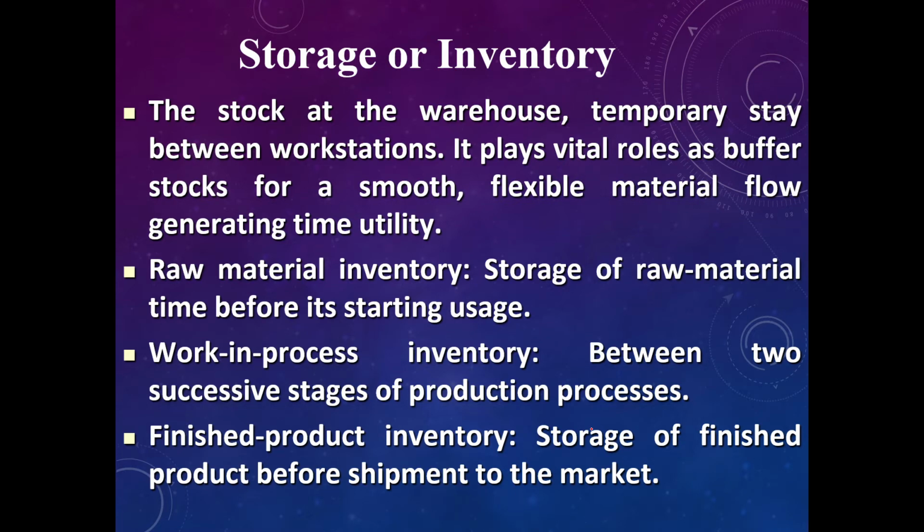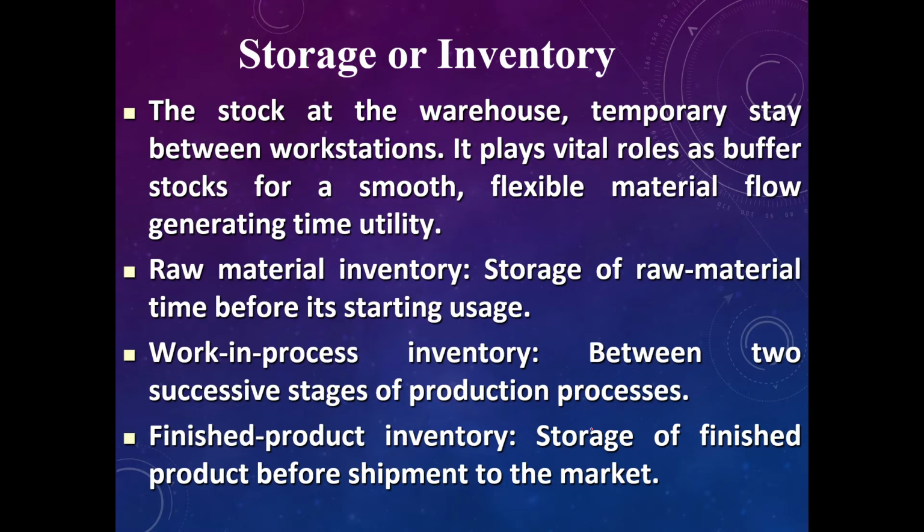And then storage or inventory: the stock at the warehouse, temporarily staying between workstations. This we call storage. Normally in the warehouse, we put goods before we send them out to the customer, or before we send material to the production site.